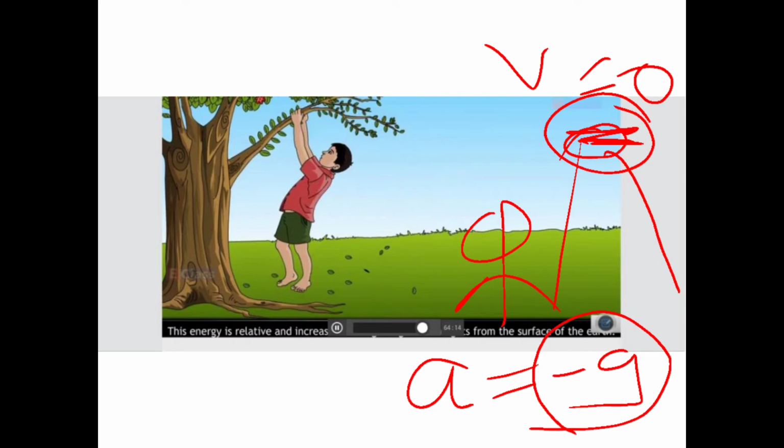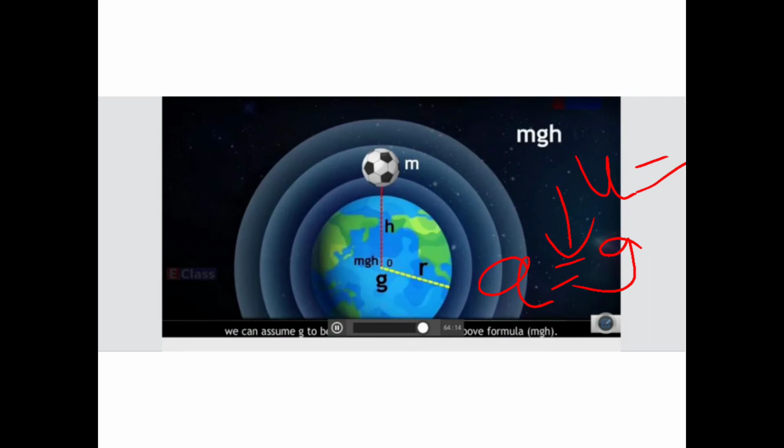So here a is equal to minus g, and when something is falling down, a is equal to g. With all this we are going to calculate the velocity of the object, the distance travelled by the object, etc.